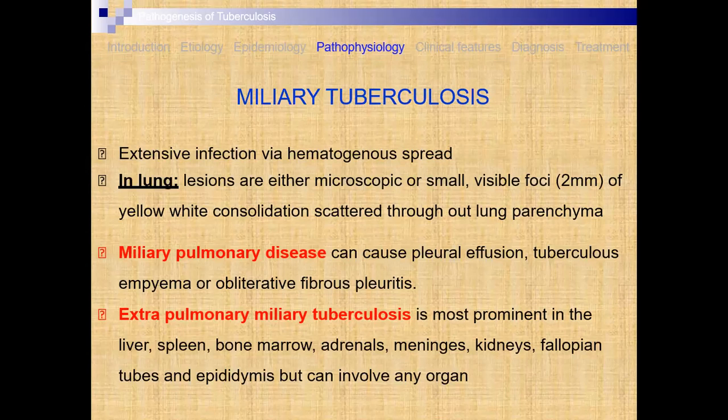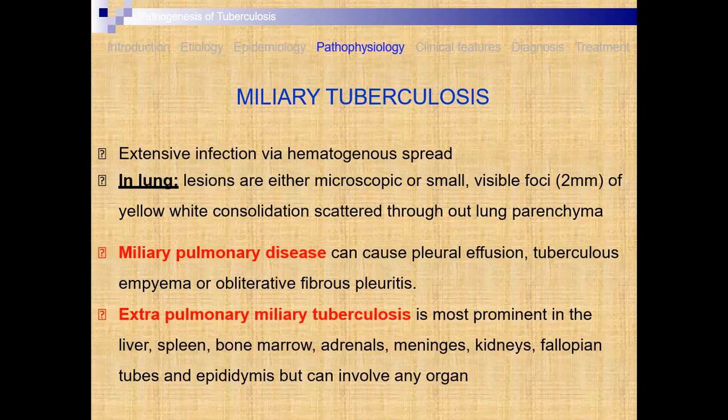Then in the lung, the lesions are either microscopic or small, visible foci. They are about 2 millimeters of yellow or white consolidation scattered throughout the lung parenchyma. Means the yellow color patches are there that you have to observe, which indicate that you are suffering from miliary tuberculosis, miliary pulmonary disease.